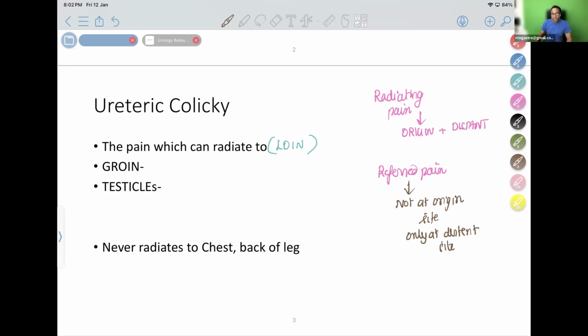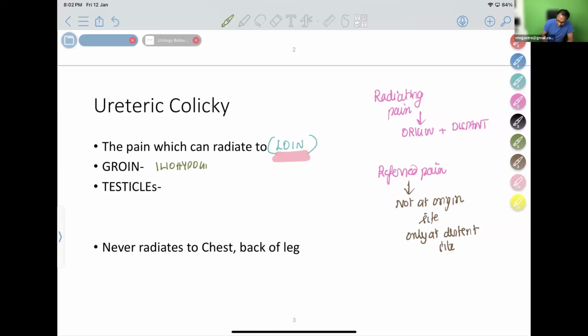So in ureteric colicky, you have a pain radiating. Means what? There is a pain in the loin and also pain in different sites. In the groin, the pain in the groin is because of some nerve. There is a common nerve innervation that is causing this type of symptoms. So can you tell me the reason for pain which radiates from loin to groin? What nerve carries the pain from loin to groin? It is